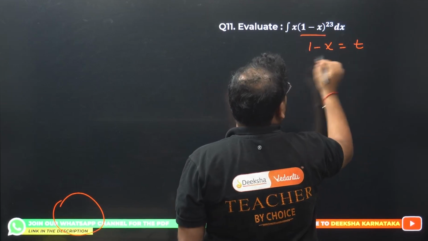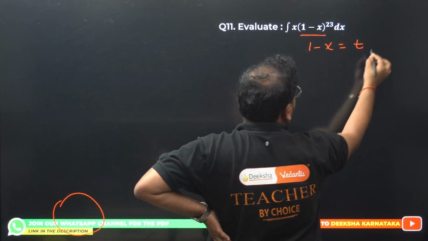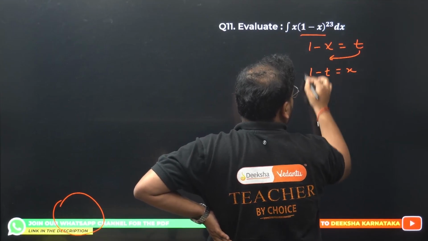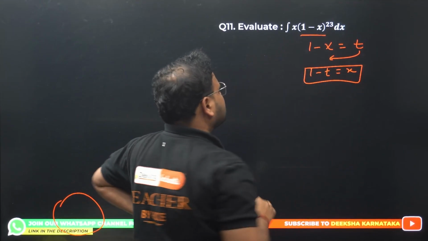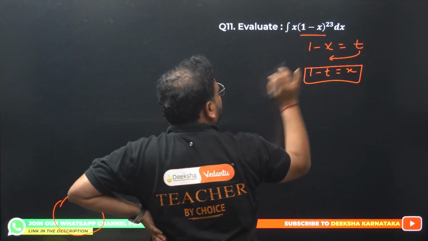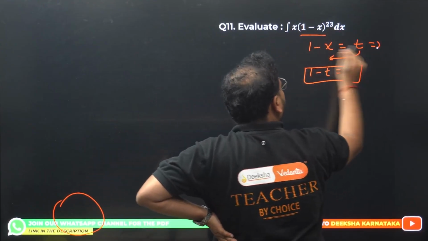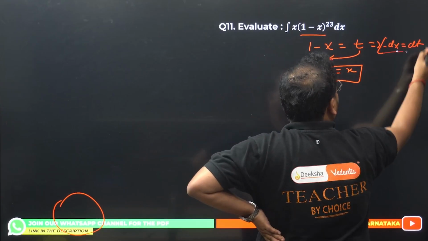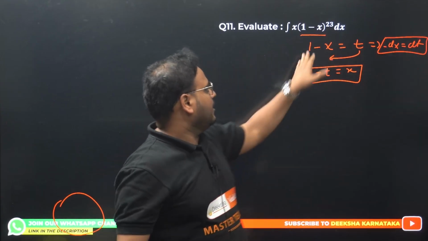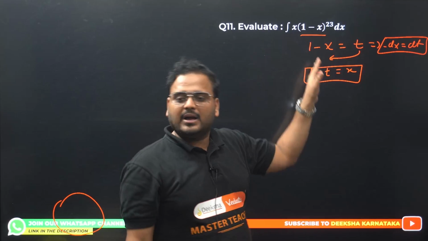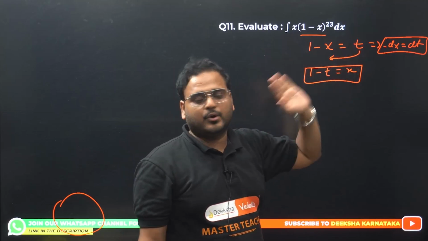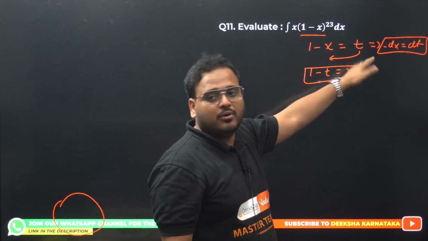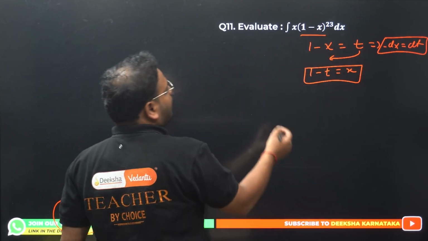Okay. Then what happens is your x becomes, from here you check, you can bring this, it will become 1 minus t equals to x. 1 minus t equals to x. Okay. So I have this and this sorted. What about dx? We'll do that as well. Differentiate this, you'll have minus dx equals to dt. 1 will be 0, x will become minus dx, okay? And this will be dt because dx comes over here, right? Actually x will be 1, but you'll have dt by dx over here, no? dx will go on that side. I hope all of you know that already.